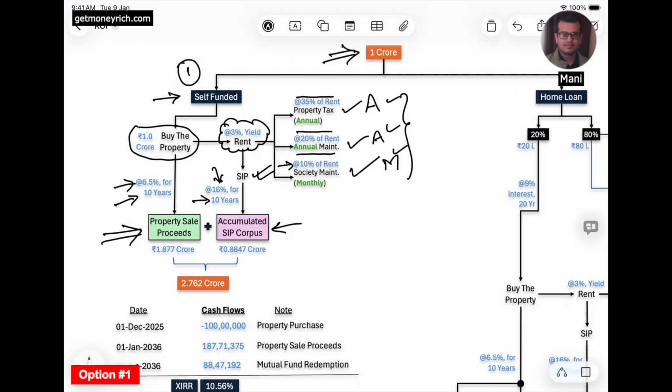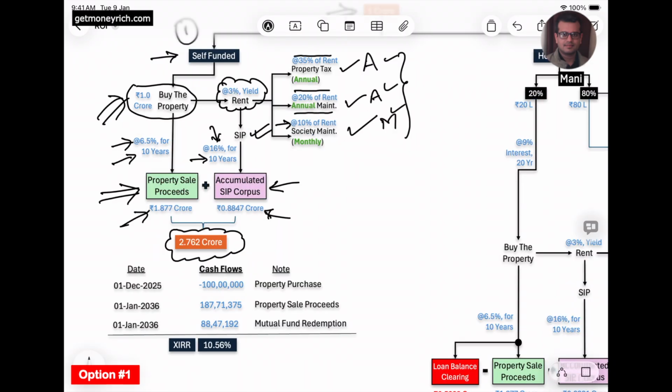First of all, his 1 crore property will become 1.87 crores in 10 years. And second, his investment corpus, the corpus of his mutual fund, will be around 88.47 lakhs. So in total, after 10 years, he will have 2.76 crores in his investment portfolio.